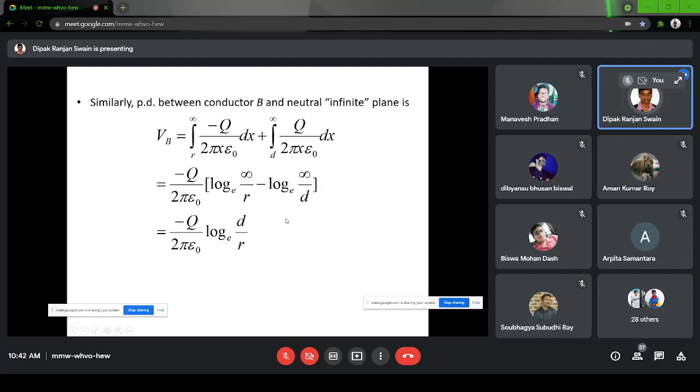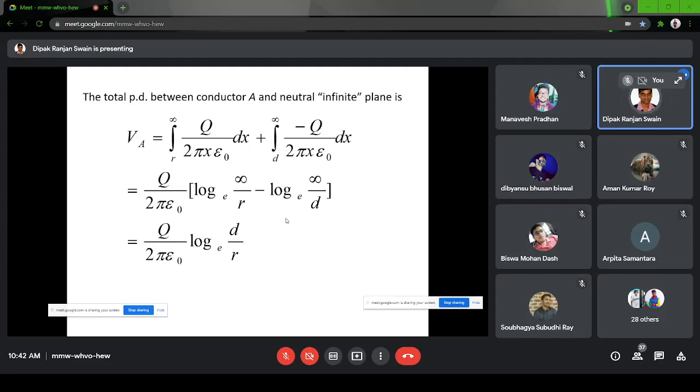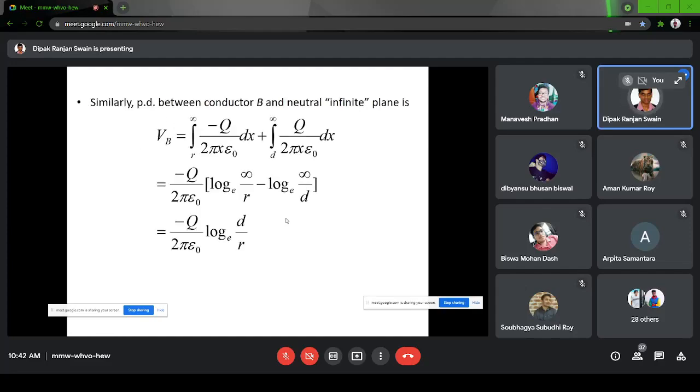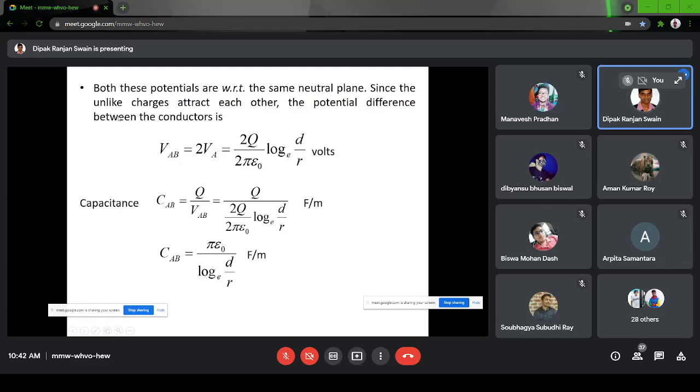Now the difference between the first term and second term is the charge Q. Otherwise the term is exactly the same, D by R, D by R. Once you have the potential, then we need to calculate the difference of the potential, because we are calculating capacitance. I have told you capacitance is of two types: either between two conductors or between the conductor and the earth.